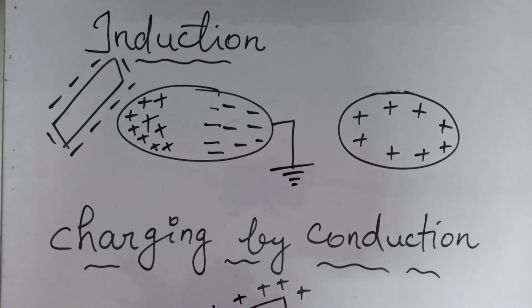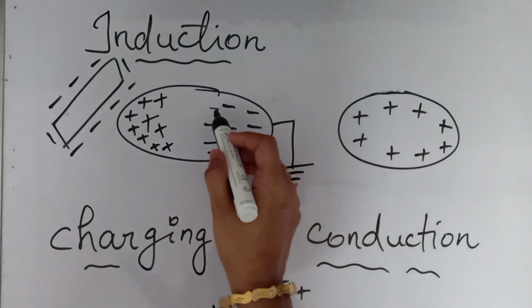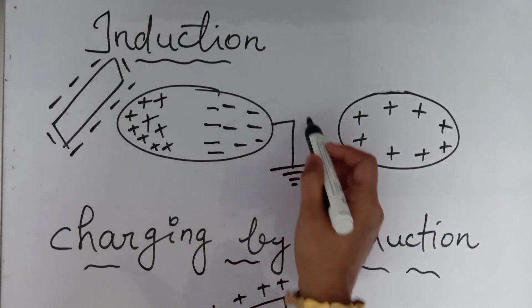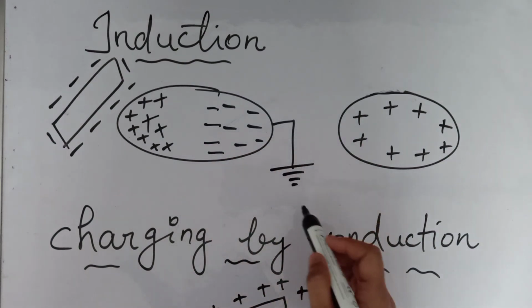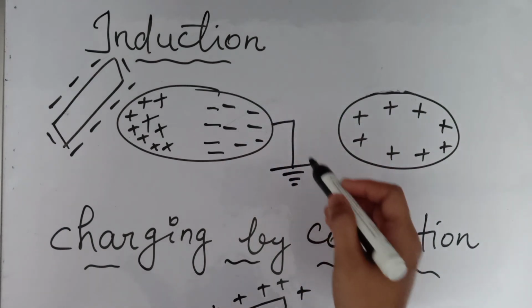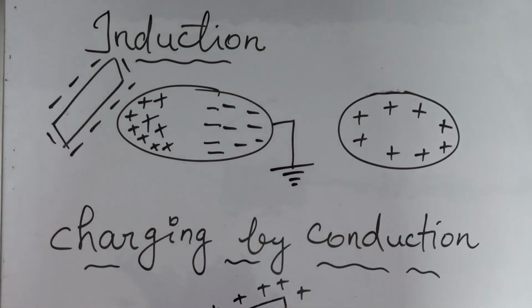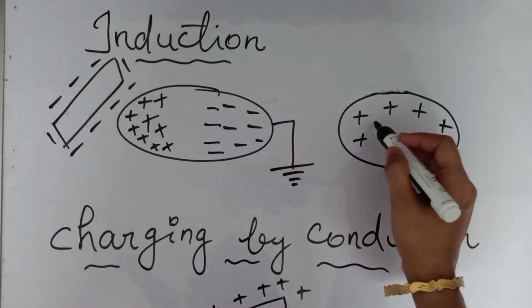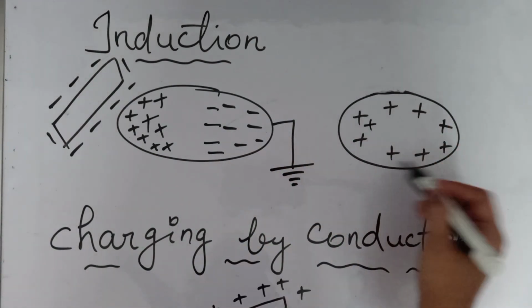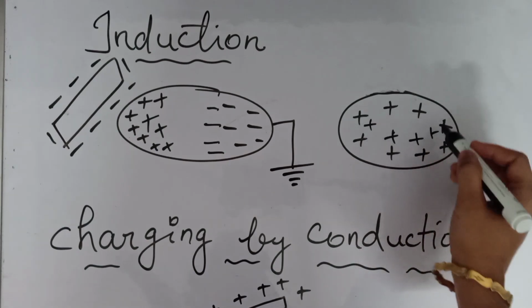Now what we have to do is earth this negative side. Then what happens? These negative charges will go to earth, and all these positive charges will be filled in this metal. So here we will get a plate like this, and all the positive charges will be equally distributed.